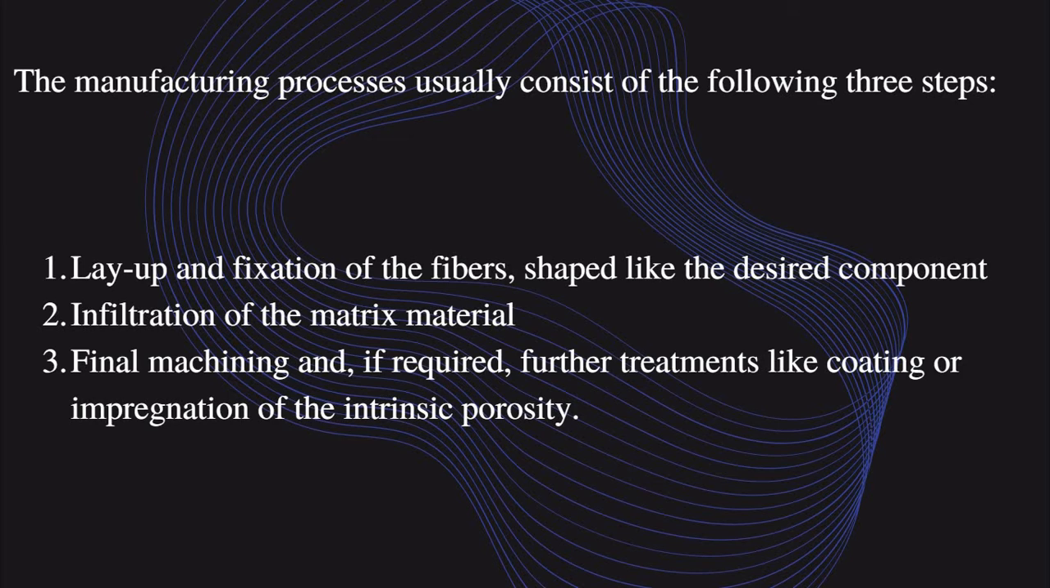The second step is infiltration of the matrix. Infiltration is one of the chemical vaporization methods, used to filter the unwanted components and properties of the matrix material. The third is final machining, and if required, further treatments like coating or impregnation of the intrinsic porosity. So first we make a mold, use the layup method and fix the required shape. Another step is infiltration, and the final step is machining. If any further treatment is required, like coating or impregnation, we add it to the process.